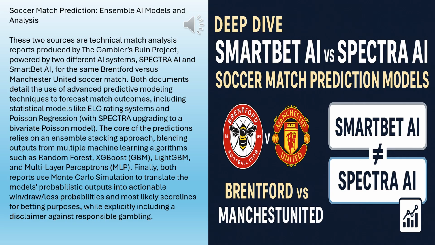Think of lambda 3 as capturing shared match-level influences. Things like the pace of the game, how open or defensive it is, maybe even just random factors that affect both teams' scoring chances at the same time. So it acknowledges that goals don't happen in a vacuum. If it's a wild end-to-end game, both teams are probably more likely to score. If it's a cagey defensive slog, then both teams' chances go down together. Exactly. Lambda 3 models that shared element, that correlation. Spectra recognizes these systemic dynamics that SmartBet just ignored.